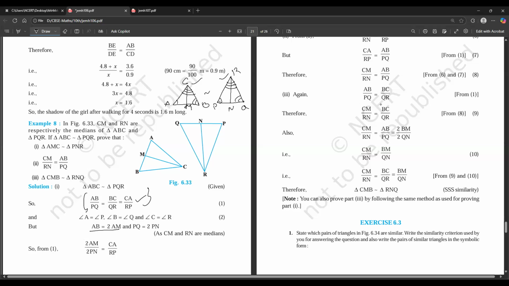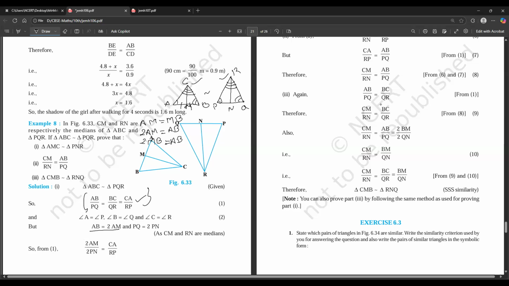We discussed yesterday that the median divides the opposite side. The median is drawn from C to AB. So what this line CM is doing is dividing AB into two equal halves. So we can say that AM is equal to MB, right? So 2 times AM is equal to AB, and 2 times MB is equal to AB. Both are true, right?